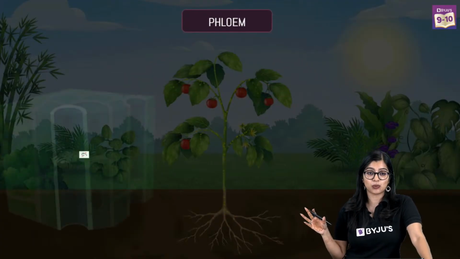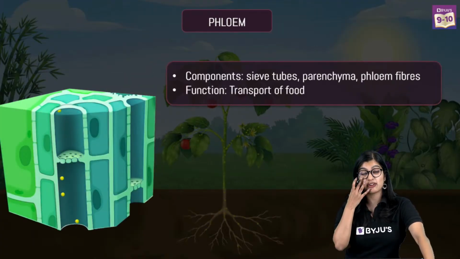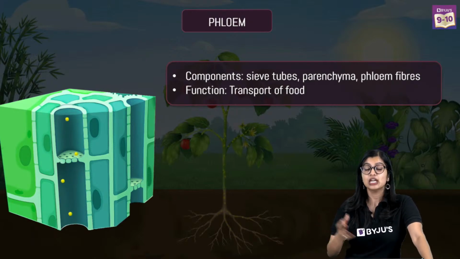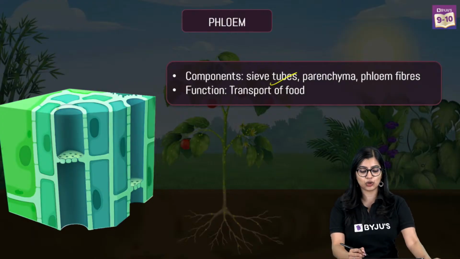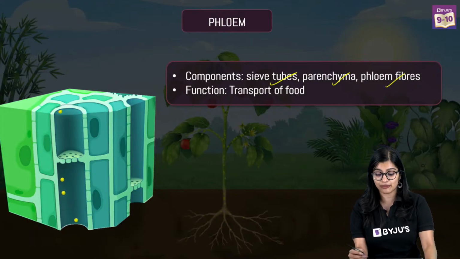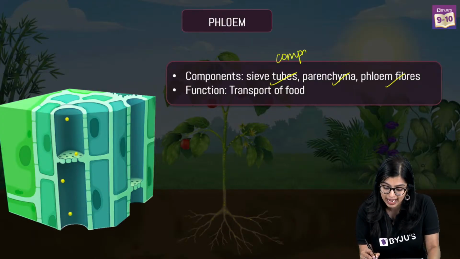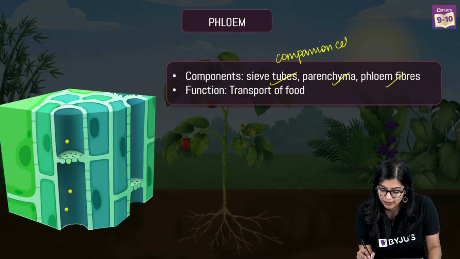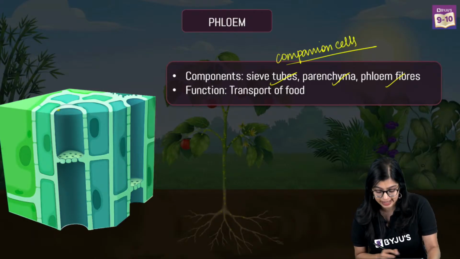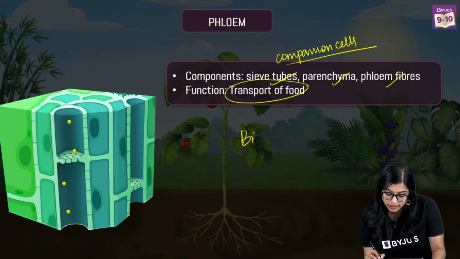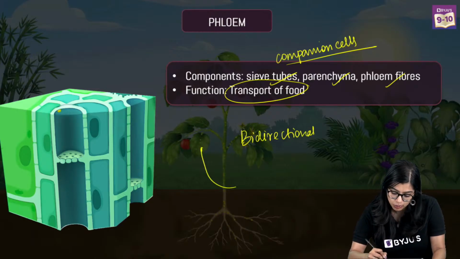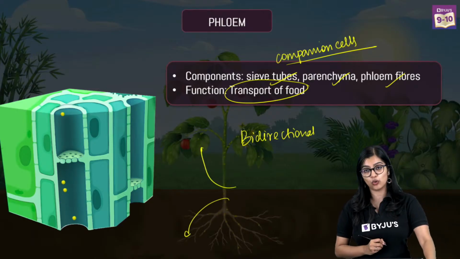Now, phloem, of course, what is there? We see that phloem is responsible for transporting food materials to different parts of the body. Phloem is made up of sieve tubes, phloem parenchyma, phloem fibers, and companion cells, right? We also observe companion cells here, and they transport food. Interestingly, transport is bidirectional in phloem. That means it can transport to both upper parts and lower parts.